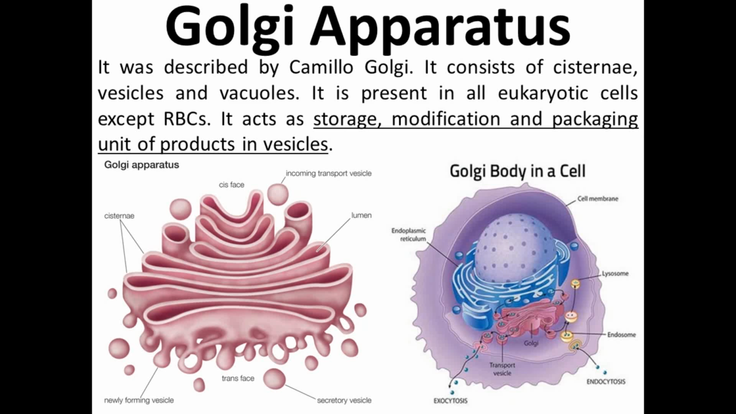Next cell organelle is Golgi apparatus. It was discovered by Camillo Golgi. Golgi apparatus consists of cisternae, vesicles and vacuoles. It is present in all eukaryotic cells, but it is absent in mammalian red blood cells. Next is the function of Golgi apparatus. It acts as a storage, modification and packaging unit of the products in vesicles. You can see in this diagram how the Golgi apparatus looks. It is also responsible for the synthesis of cell wall, plasma membrane and lysosomes.